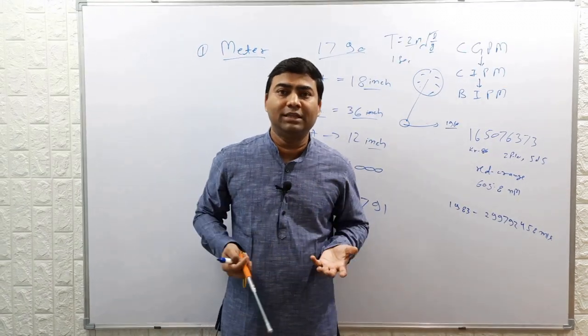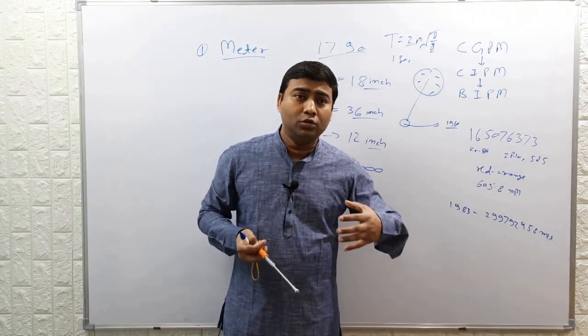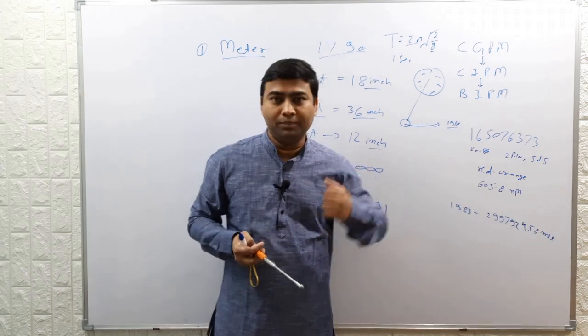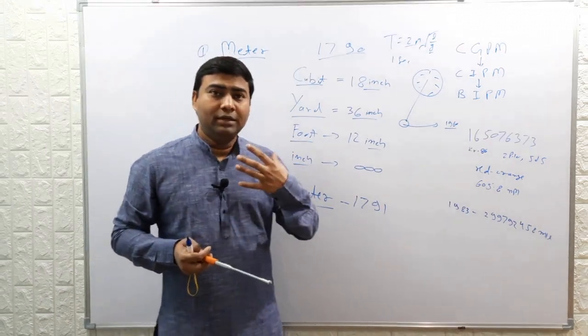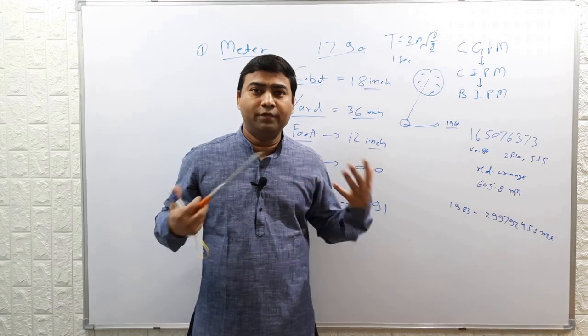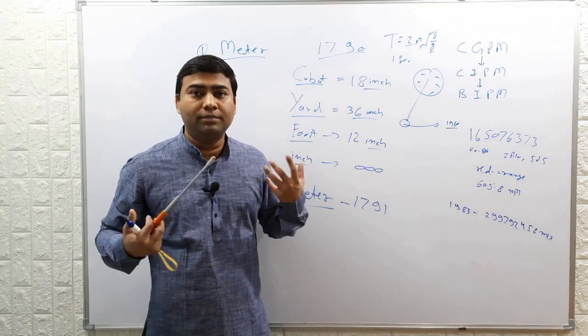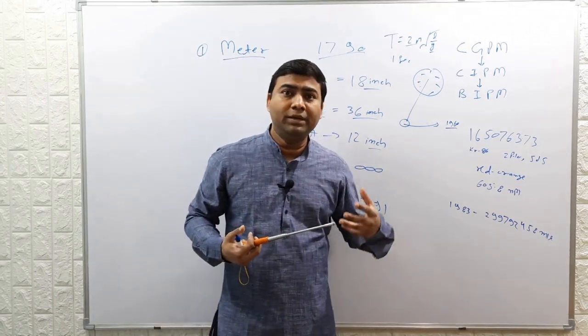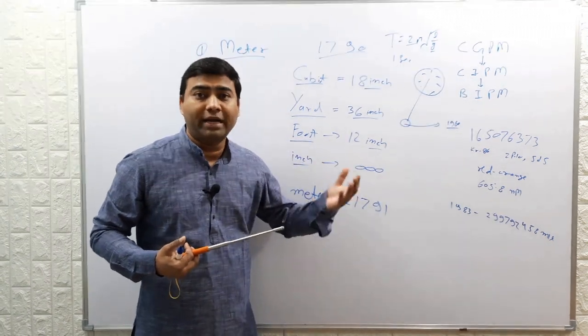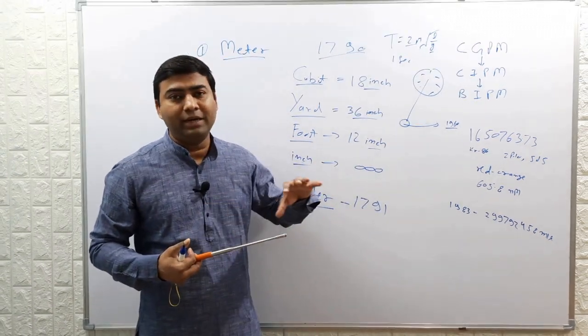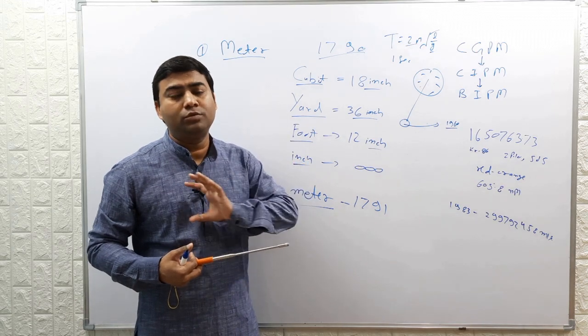It must have universality, so that it should not change from one place to another. It should not be based on the dimension of a king's hand or leg or something else. It should not be based on time also. So that was the idea behind this new metric system. It should be universal.